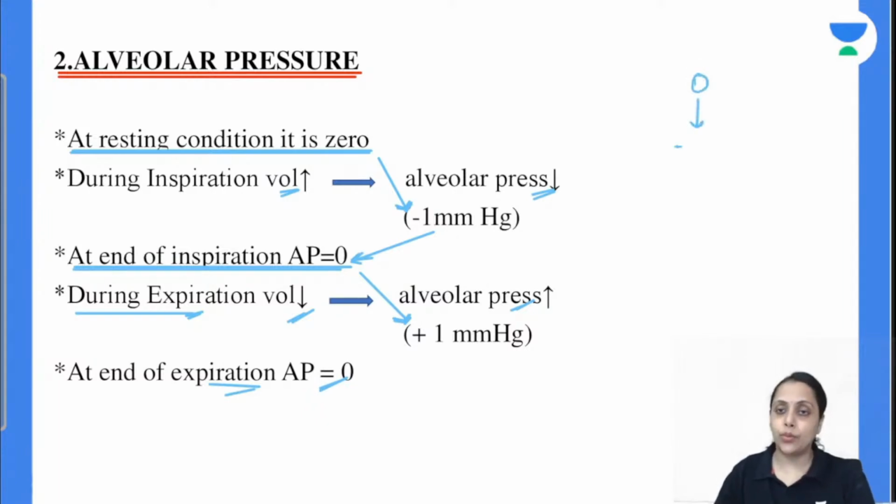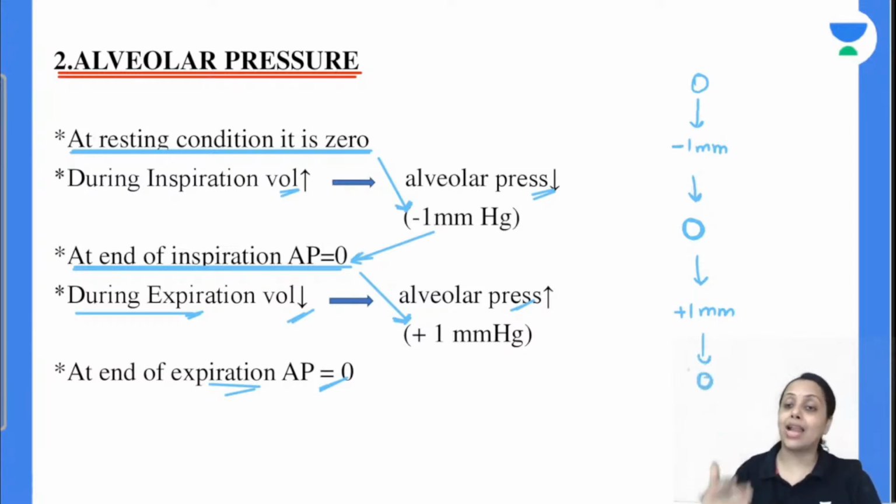Inspiration के टाइम it becomes more negative, it becomes -1 mm of Hg. At the end of inspiration it again becomes 0. फिर हमारा एक्सपिरेशन स्टार्ट करेंगे तो क्या होगा? It becomes positive, it increases and it becomes +1 mm of Hg, and at the end of expiration it again becomes 0. That's how our alveolar pressure changes during breathing.